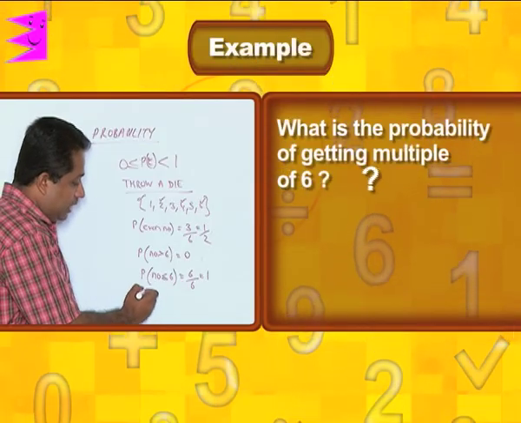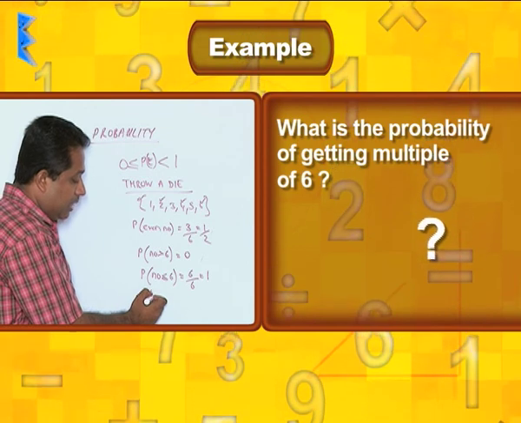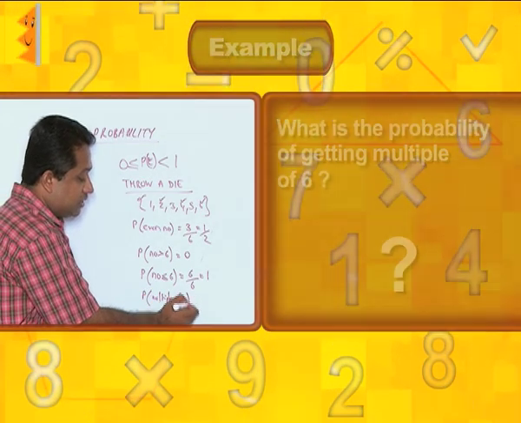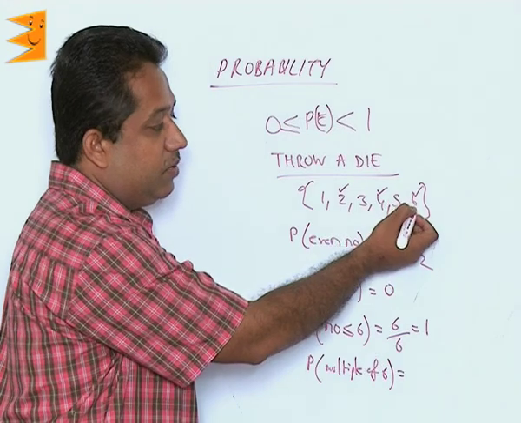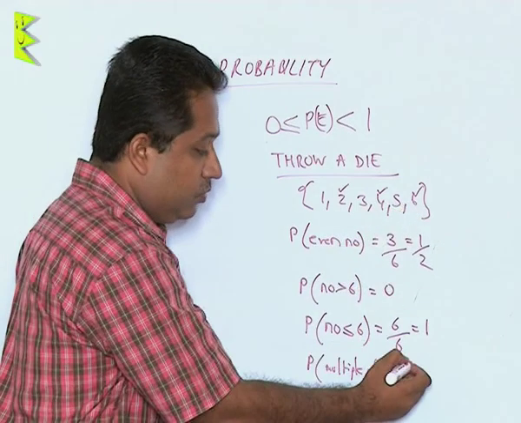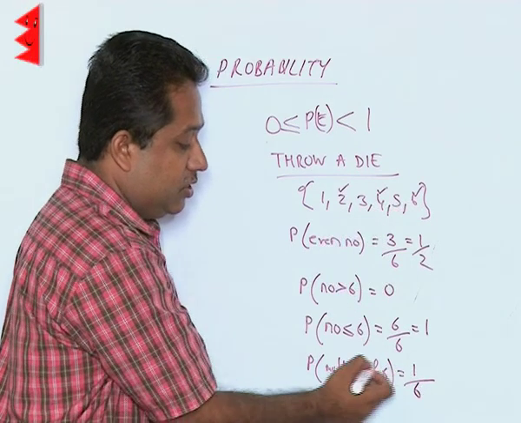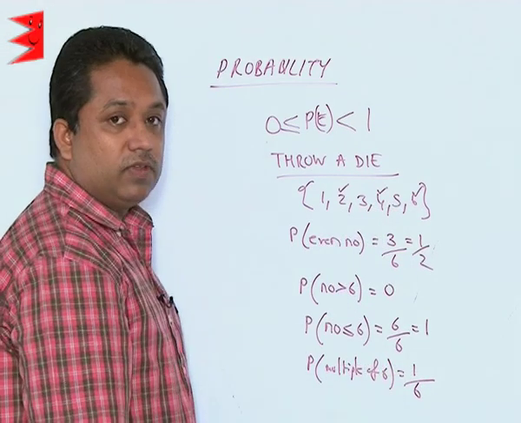What is the probability that we get a multiple of 6? A multiple of 6, there is only one multiple here, that is 6 itself. So one favorable outcome divided by the total, that is 6. So we get the probability as 1 by 6.